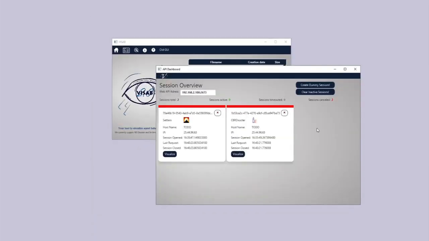Active sessions can be aborted by the game itself, as well as by VISAB if a certain timeout criteria is met or the user forces it by button press. Inactive sessions are marked as such and can be cleaned up upon one click.